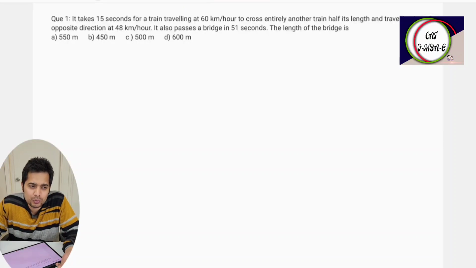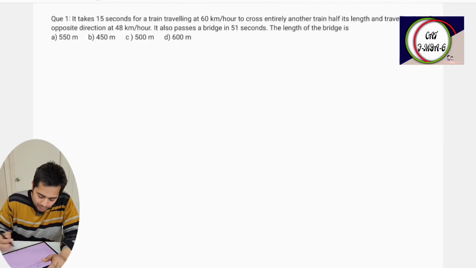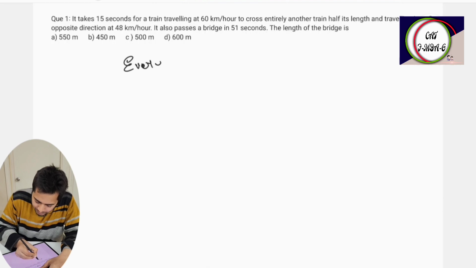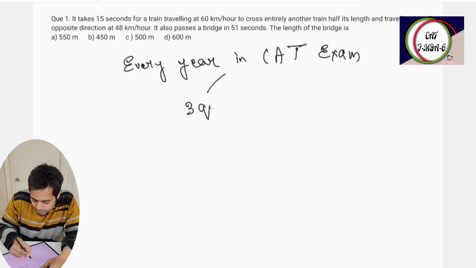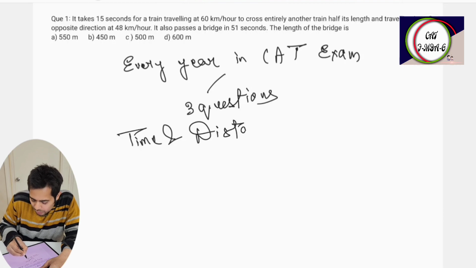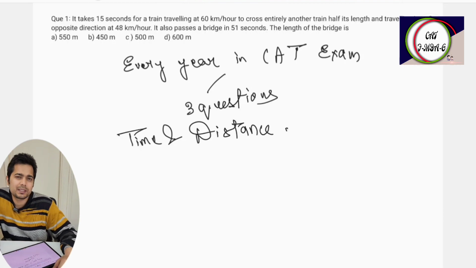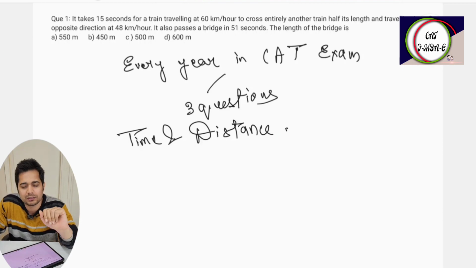So today we are going to do a very important, you can call it the most important topic in CAT Quant, because every year in the CAT exam you can expect at least 3 questions from this topic, and the name of this topic is time and distance. This may seem to be a simple topic, but in the CAT exam the questions are not directly asked. They are a bit twisted or turned.